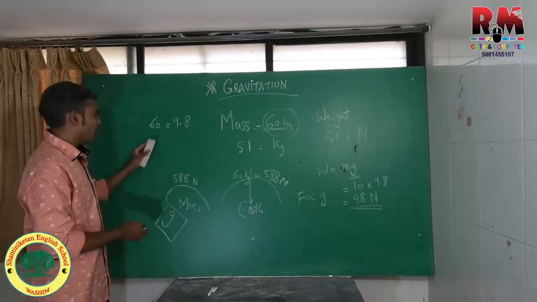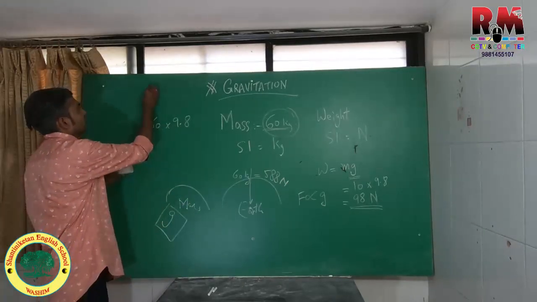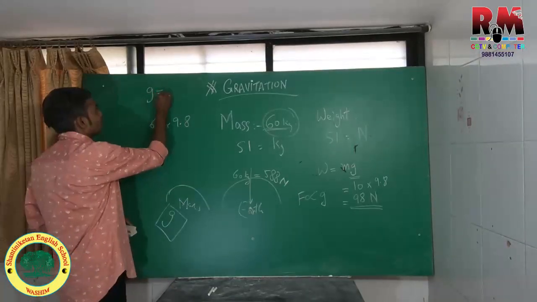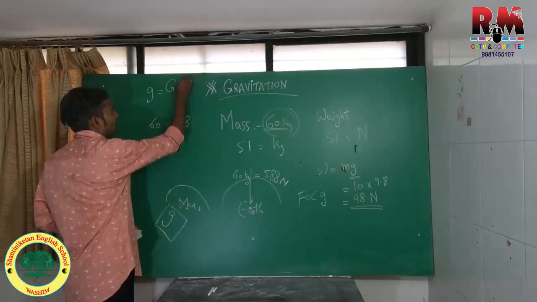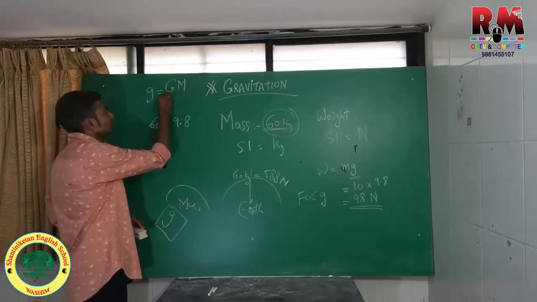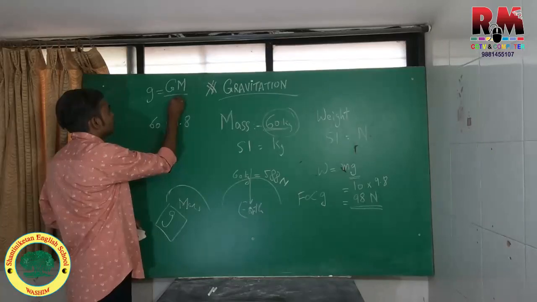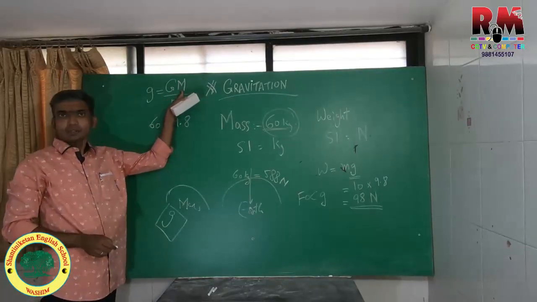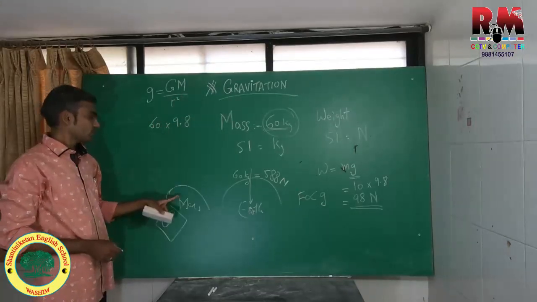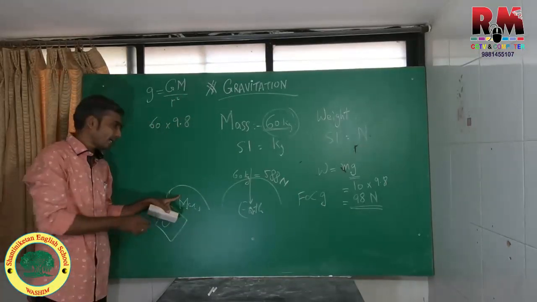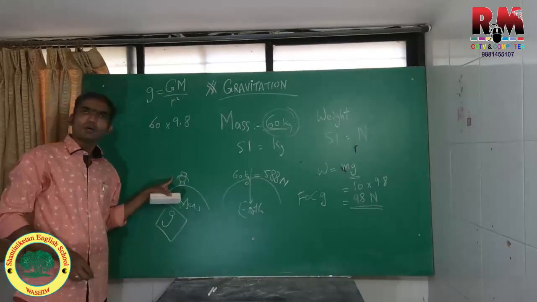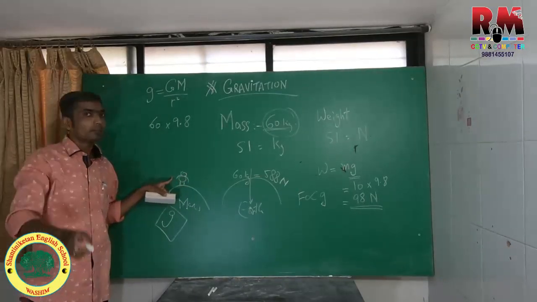As we saw, the value of g depends on the mass of the planet, capital M upon R square, right? So the change in the mass of the planet where we are landing will change accordingly the weight of the person on that planet.